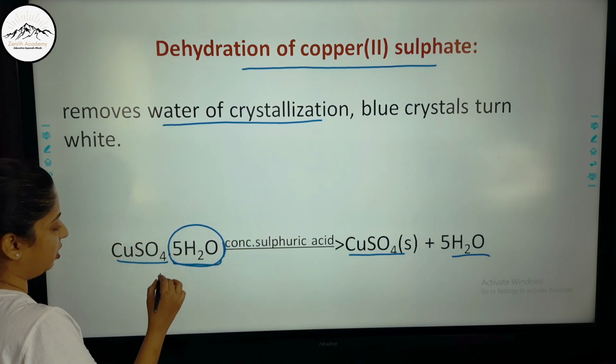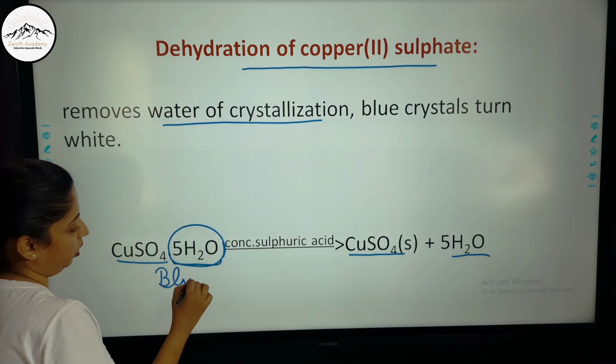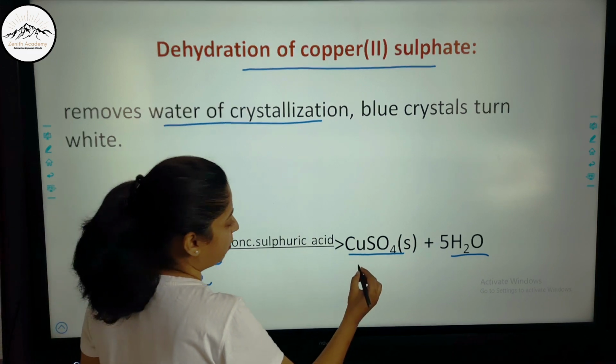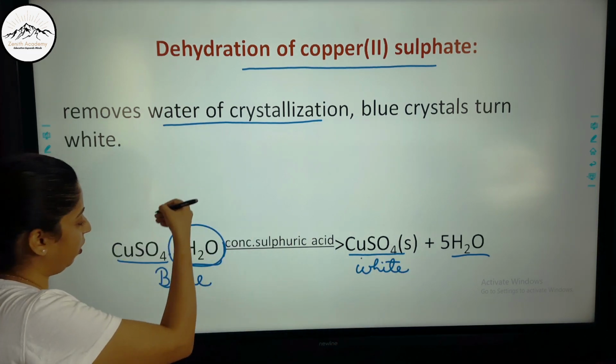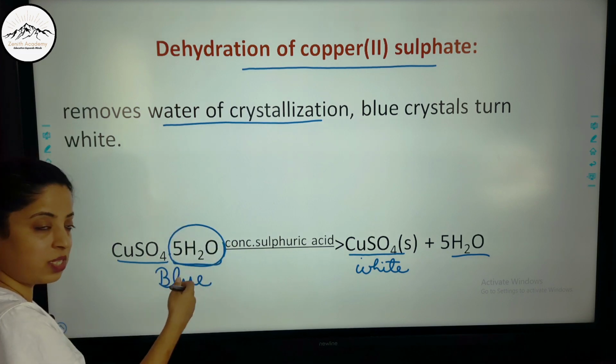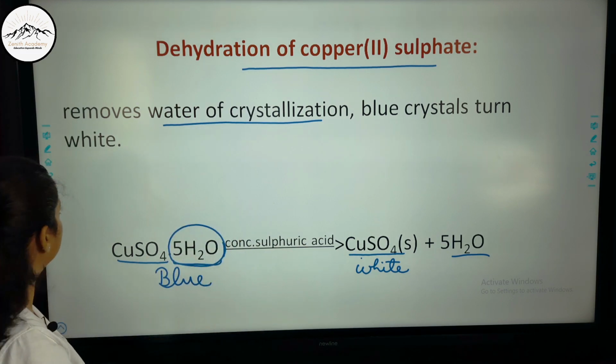We all know that the hydrated solution is blue in color, whereas our anhydrous copper sulfate is white in color. So if you add concentrated sulfuric acid to the crystals of copper sulfate, they will turn into white crystals.